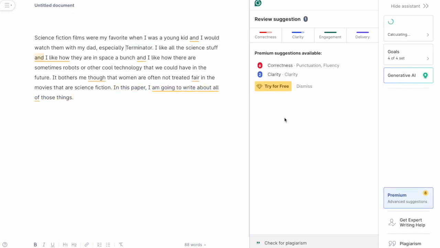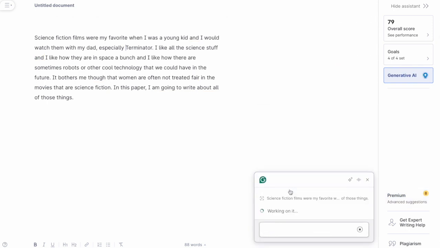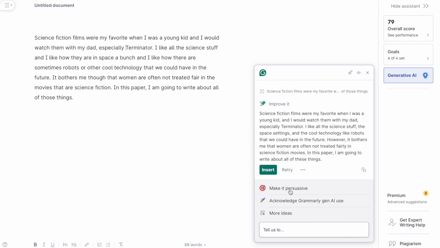There's also a menu, a button on the right for generative AI. And if I click that generative AI button, an option will pop up to improve the entire document all at once, similar to how I asked ChatGPT to rewrite the entire document. I would caution students against using this option, and if you do use it, certainly compare the results to make sure that no significant changes were made to the sentence structure, diction, or tone.